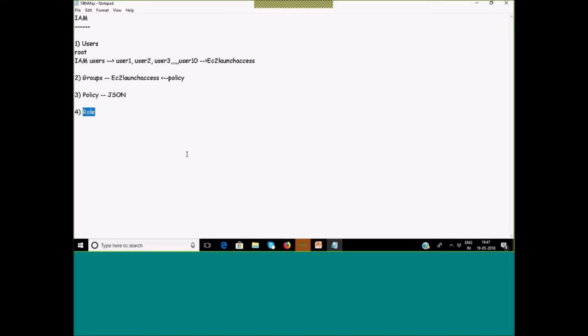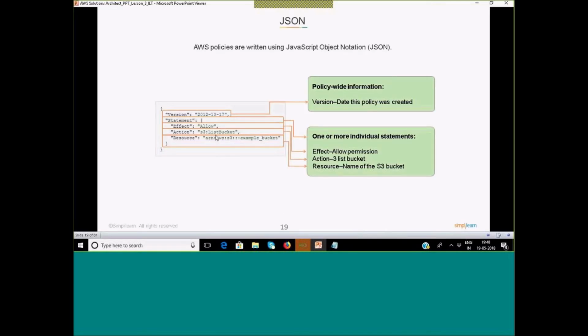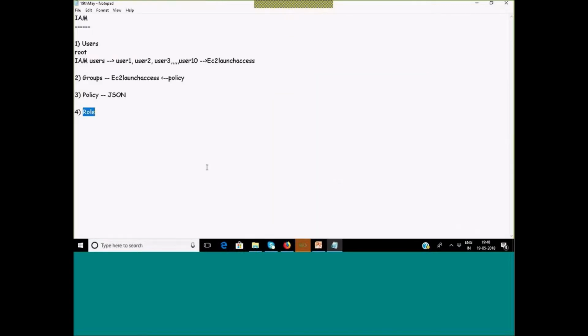See, the role policy, as I showcased to you and we discussed the other day, the JSON looks like this, and we discussed what is there in this and what we have to specify. Even if you do not know JSON, this is very simple to know. You can take help of any existing policy, understand the syntax and format, and just modify. You just have to type the things over there. Now, as I said, the Visual Editor is also supported, so that is very easy to use instead of JSON. Now the role.